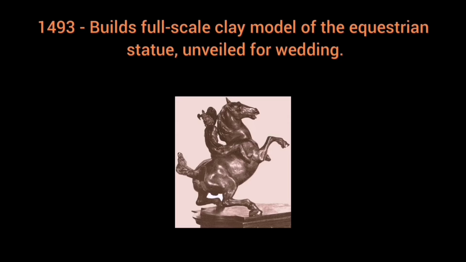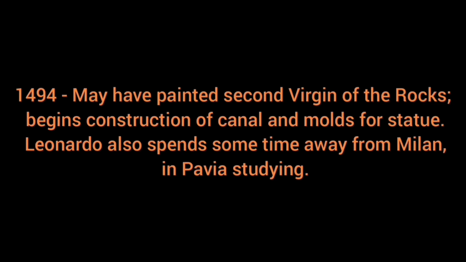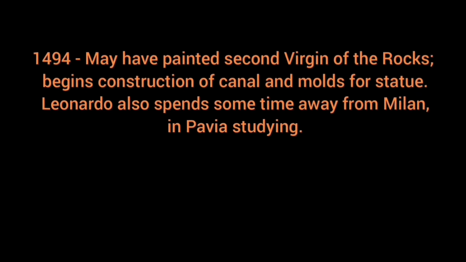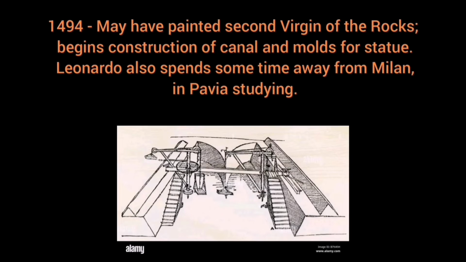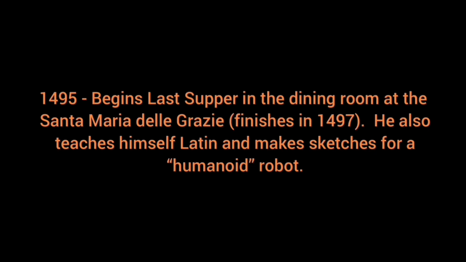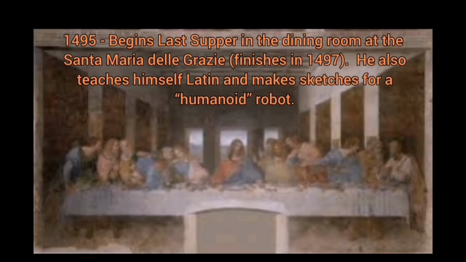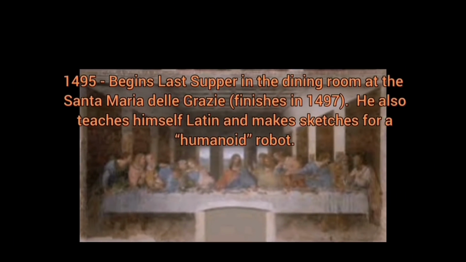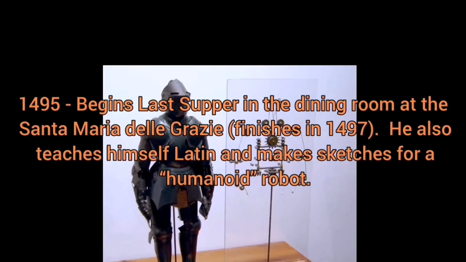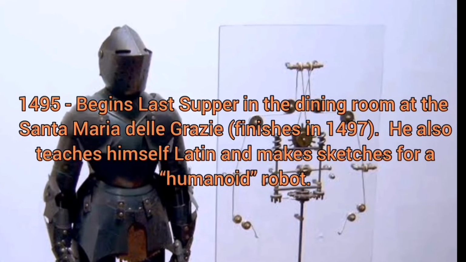In the year of 1493, he builds a full-scale clay model of the equestrian statue and unveils it for viewing. In the year of 1494, Leonardo paints a second version of the Rocks and begins construction of a canal and molds for the statue. Also, Leonardo spends some time away from Milan. In the year of 1495, he begins the Last Supper in the dining room at Santa Maria delle Grazie. He also teaches himself the Latin language and makes sketches for a humanoid robot.